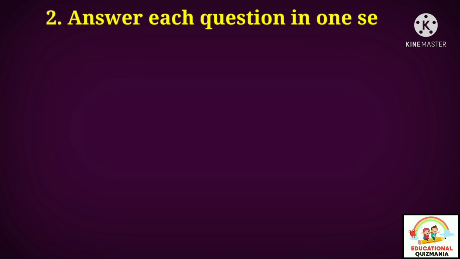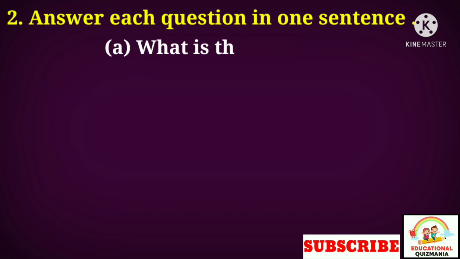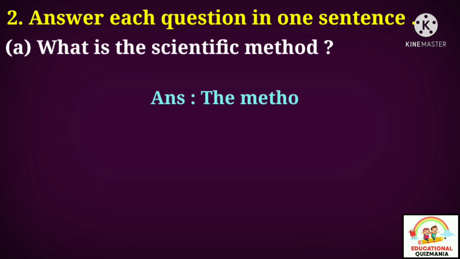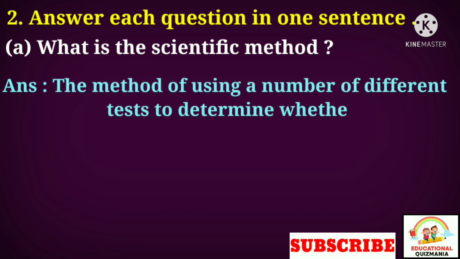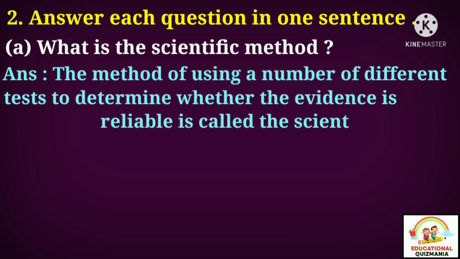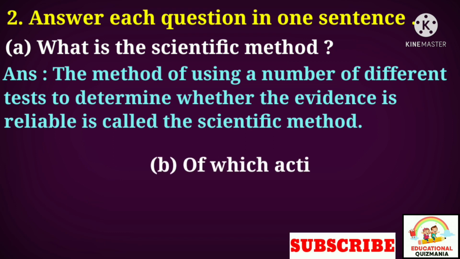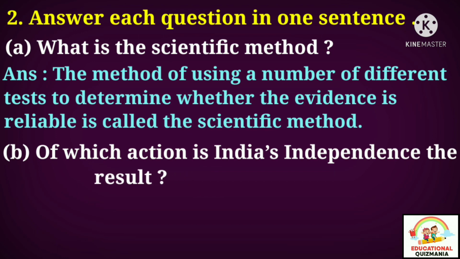Question number 2. Answer each question in one sentence. A. What is the scientific method? Answer. The method of using a number of different tests to determine whether the evidence is reliable is called the scientific method.